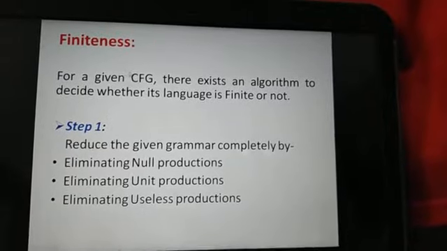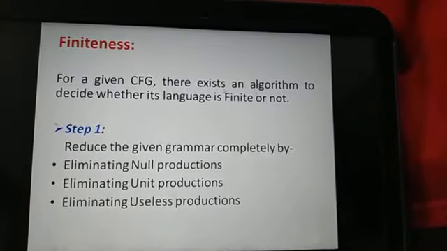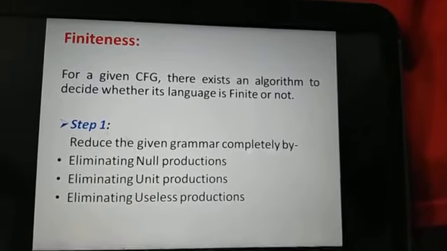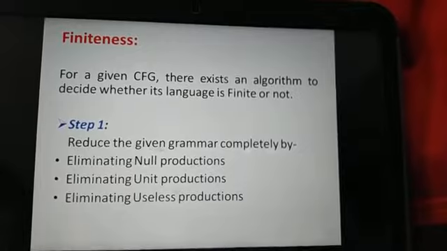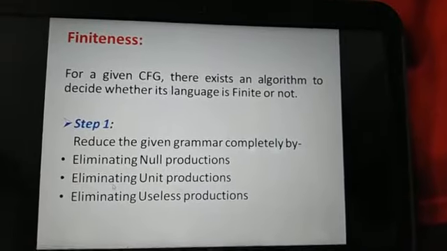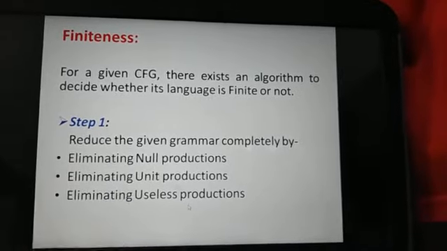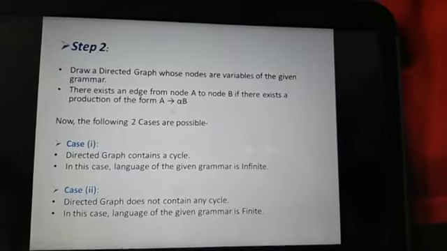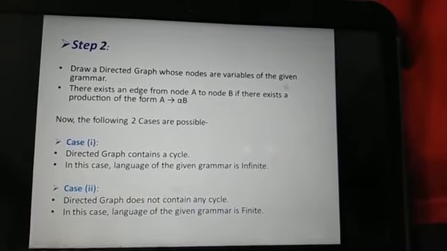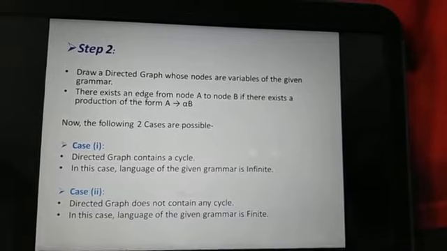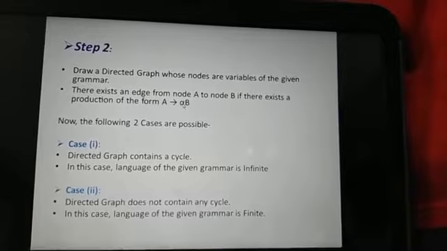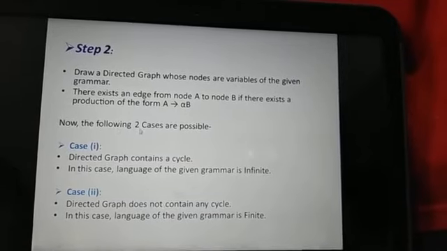Now the finiteness property. For a given context-free grammar, there exists an algorithm to decide whether its language is finite or not. In step 1, reduce the given grammar completely by eliminating null productions, then eliminating unit productions, then eliminating useless productions. In step 2, draw a directed graph whose nodes are the variables of the given grammar. There exists an edge from node A to node B if there exists a production of the form A produces alpha B. Now the following two cases are possible.